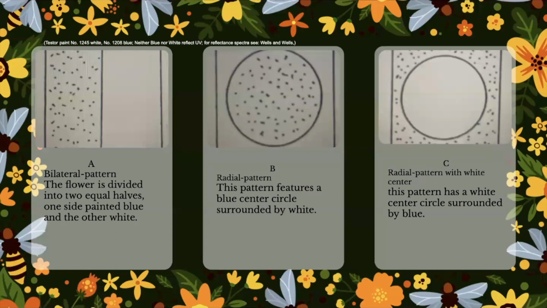The slide is part of figure 1 of that research, and A is a bilateral pattern. The flower is divided into two equal halves, one side painted blue and the other white. B is a radial pattern. This pattern features a blue center circle surrounded by white. C is a radial pattern with a white center. This pattern has a white center circle surrounded by blue.